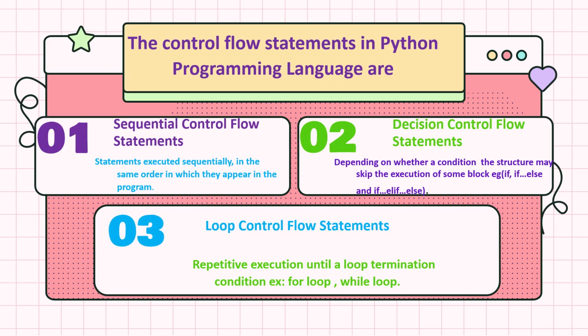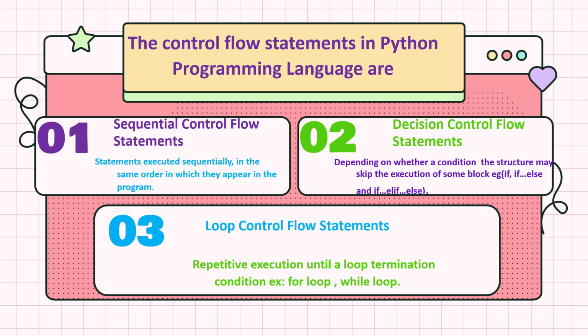Flow statements in the Python programming language are classified into three categories. First one is sequential control flow statements, the second one is decision control flow statements, and the third one is loop control flow statements. As far as the first category is concerned, the statements are executed sequentially, in the order in which they appear.